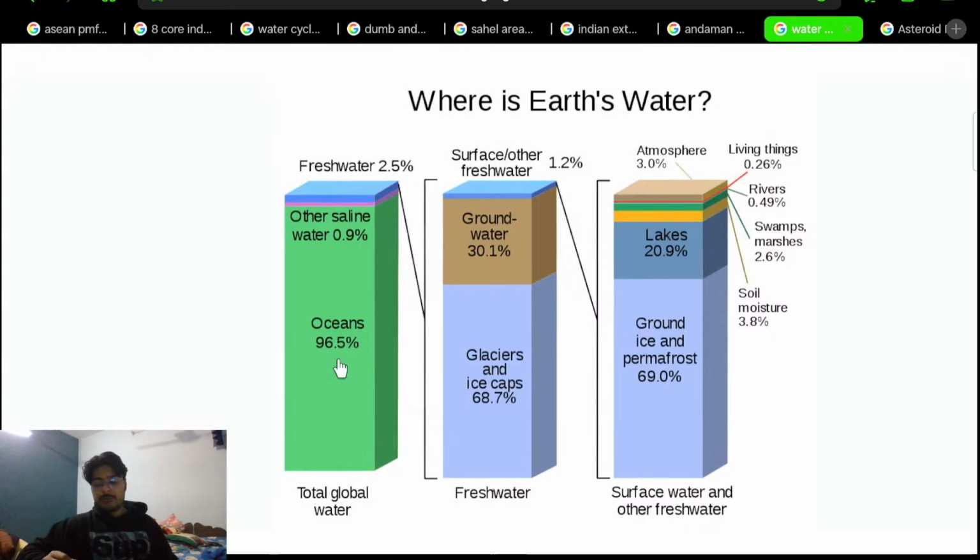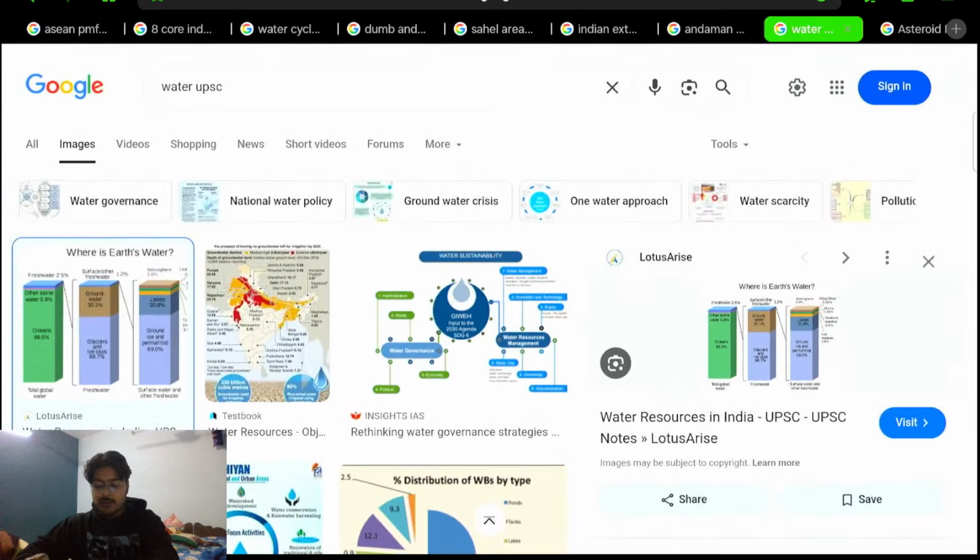ठीक है ना? So overall 97% is the ocean water and only 2.5% is the fresh water. And even in that fresh water, है ना, 68 or 70% nearly is in the form of glaciers. Only 30% is groundwater and then surface water. So this diagram should always be in your mind with a crystal clear understanding कि बातचीत क्या हो रही है, what's the matter, ठीक है.